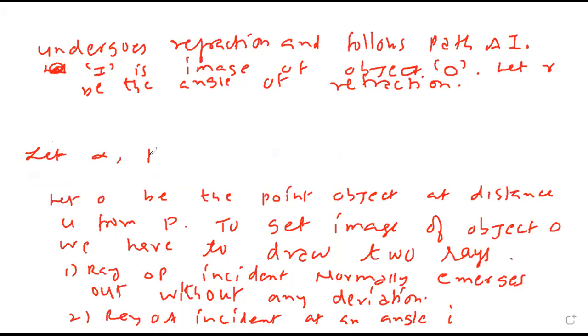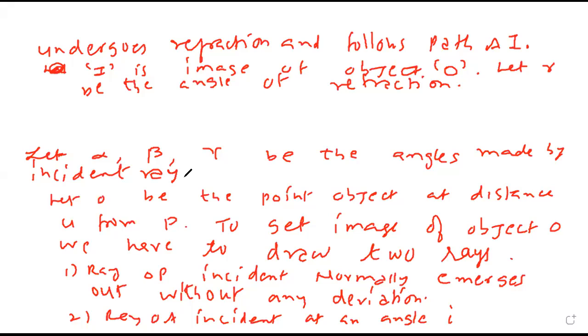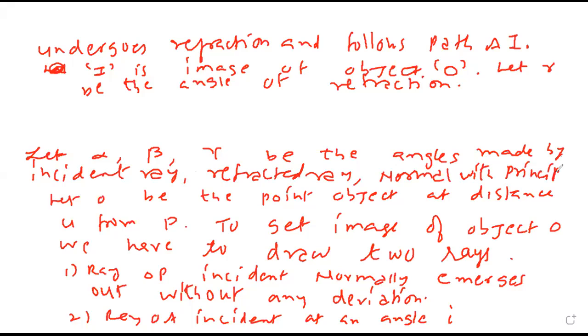Let alpha, beta, gamma be the angles made by incident ray, refracted ray, normal with the principal axis.